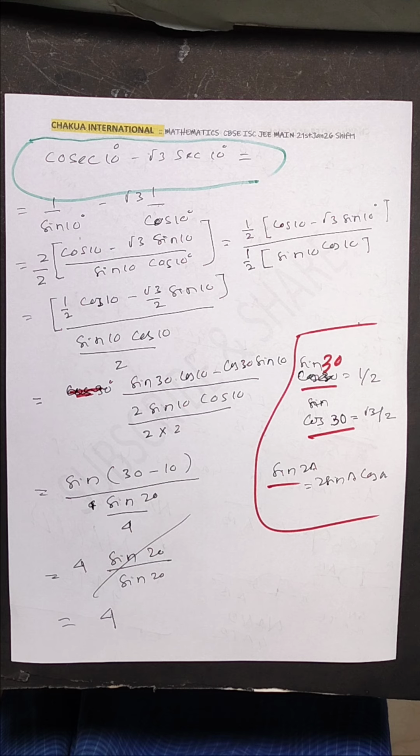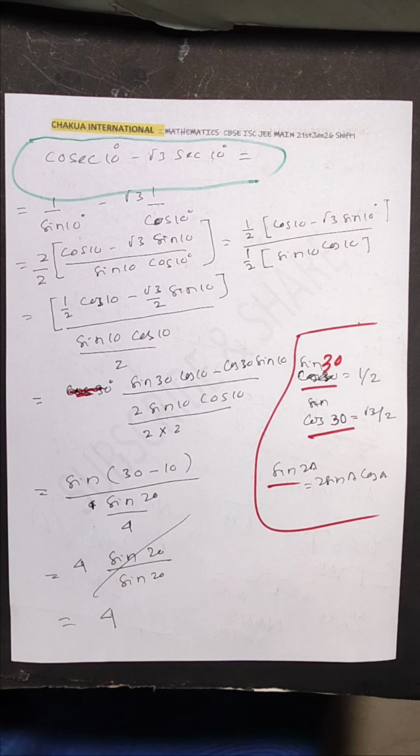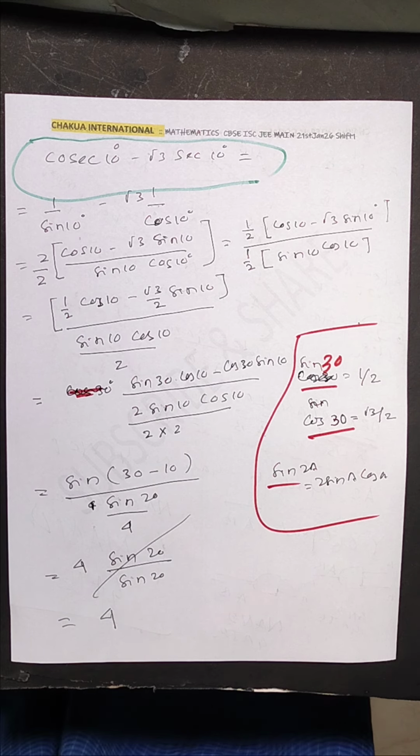Now multiply 1 by 2 in both numerator and denominator. 1 by 2 is sin 30, and root 3 by 2 is cos 30. So your numerator becomes sin 30 into cos 10 minus cos 30 into sin 10, and the denominator becomes sin 10 and cos 10, divided by 2.